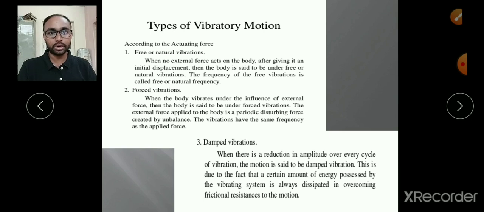This happens because of resistive forces. When we deal with a simple pendulum and set it into vibration in an air medium, its amplitude goes on decaying, and after some time its amplitude becomes zero. That means the simple pendulum stops oscillating. Why? Because of air resistive forces, or some dust particles. All these resistive forces decrease the amplitude after every cycle, and therefore that type of motion is called damped vibration.